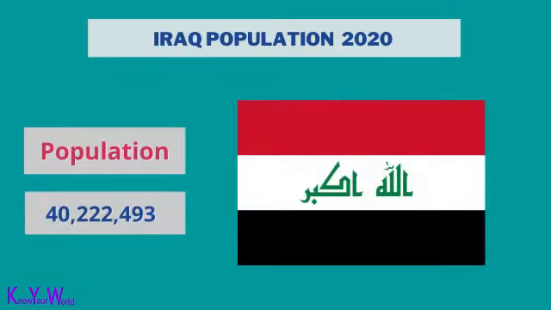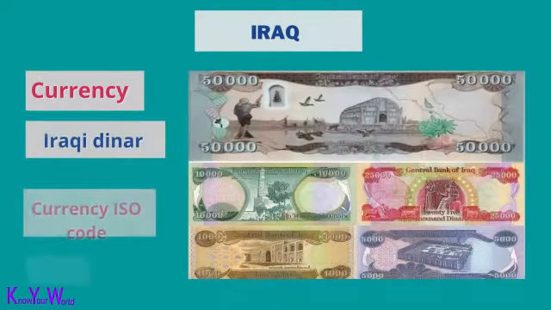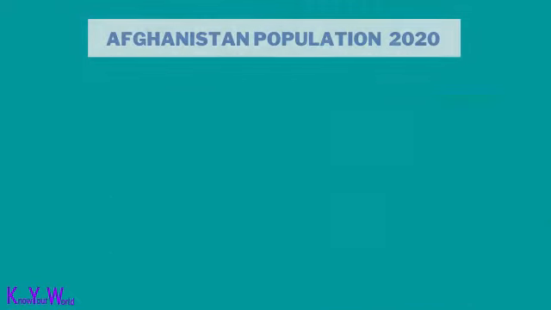Iraq population is 40,222,493. The capital of Iraq is Baghdad. The currency of Iraq is the Iraqi dinar. The ISO currency code is IQD.